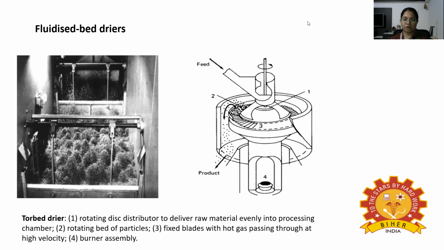These dryers are compact and have good control over drying conditions and high drying rates. In batch operation, the product is thoroughly mixed by fluidization, and this leads to uniform moisture content. In continuous operations, the trays vibrate to move the food under gravity from one tray to the next.